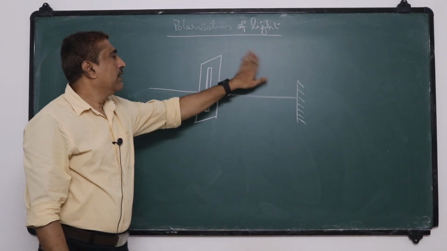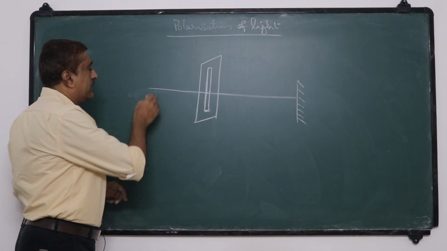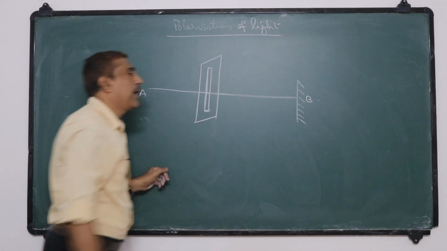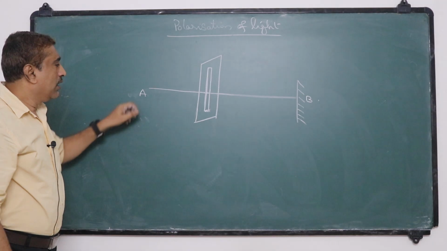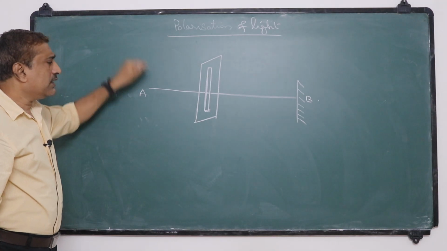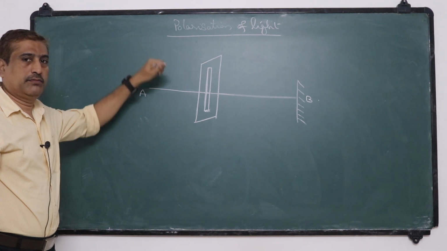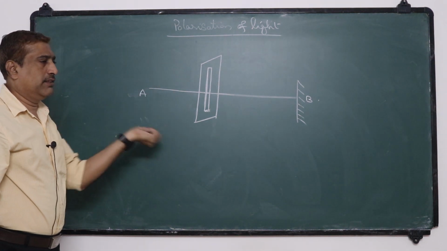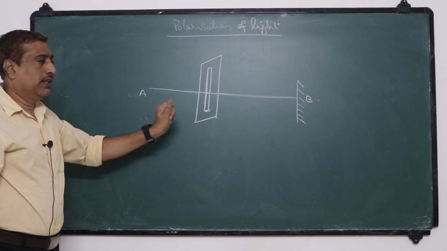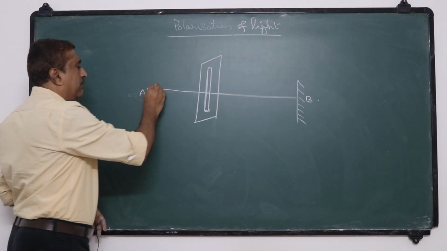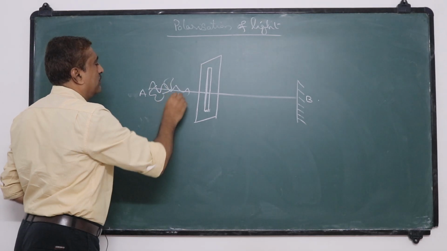Okay. Now, this end is A and the fixed end is B. If we shake the rope randomly, like this, in random directions, we can change the direction of the wave in any direction. Then they will produce vibrations in all possible directions.